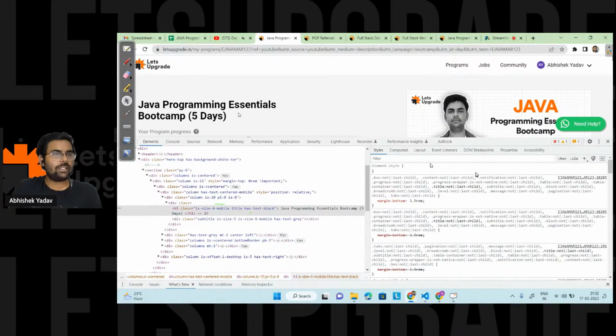Will you provide 100% guarantee placement, sir? Yeah, you can say we provide a 100% placement guarantee. We will build you, and we will make you understand each and everything from scratch, right? Why to use HTML, why to use JavaScript, and when and where to use CSS. After that, you are enough to crack each and every interview, either the interviews provided by our Let's Upgrade team, or if you are applying somewhere else, you will be able to clear that part.